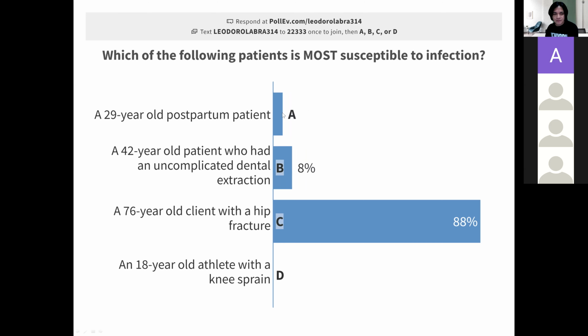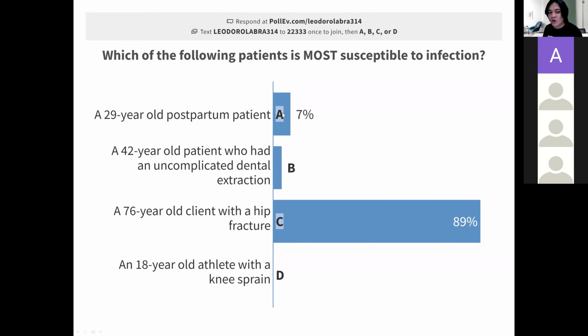I can see 8% saying 42 years old. Uncomplicated means there is no complication. There's no problem with dental extraction. 29-year-old who just delivered the baby. Are they susceptible to infection? Okay. 89% says 76-year-old client with hip fracture. And this is the correct answer.